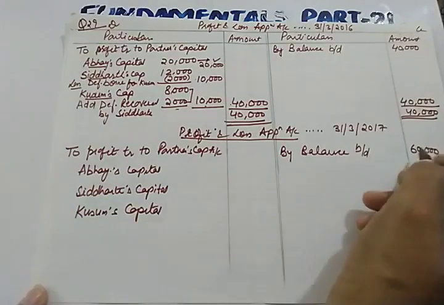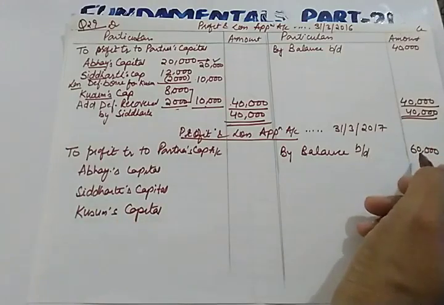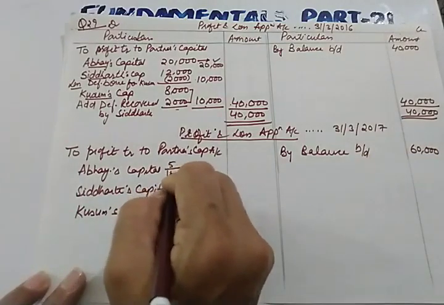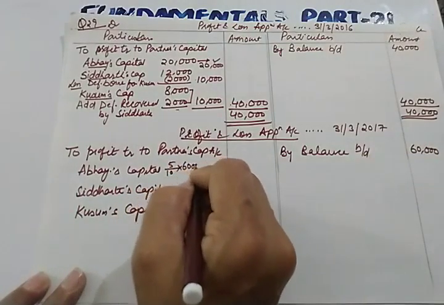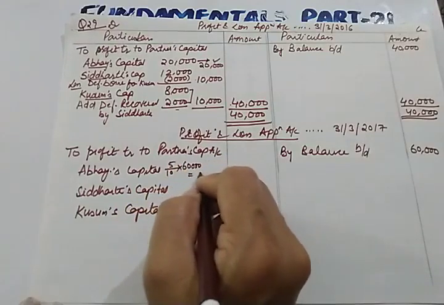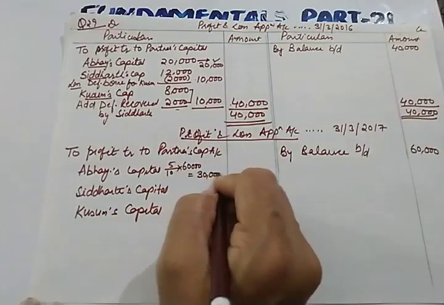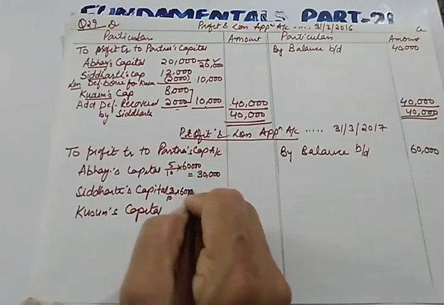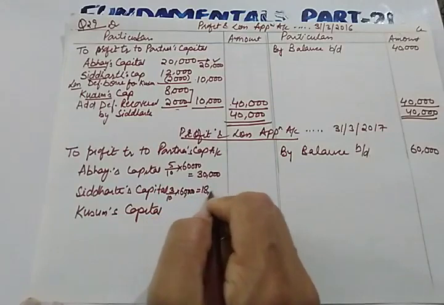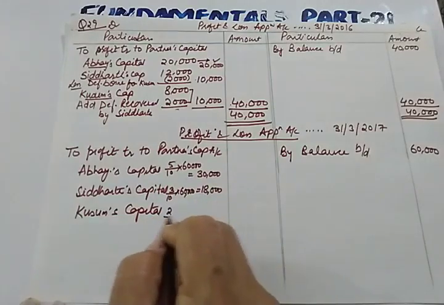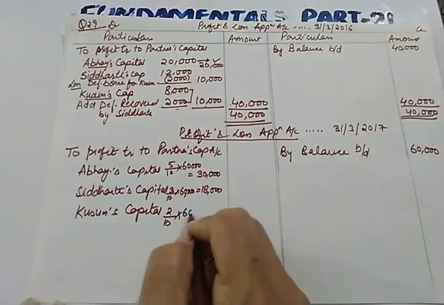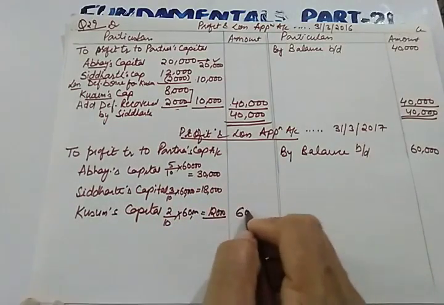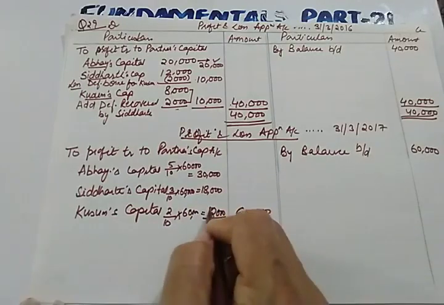Their profit sharing ratio is 5:3:2. So 5/10 of 60,000. So here Abhay is getting 30,000. Siddharth 3/10 into 60 will be 18,000. And last Kusum 2/10 into 60, which is 12,000. And total is 60,000.